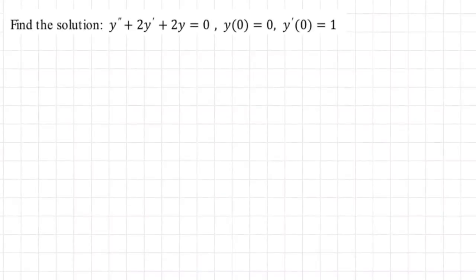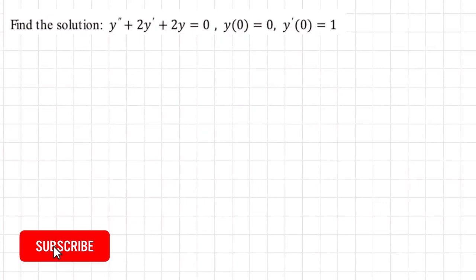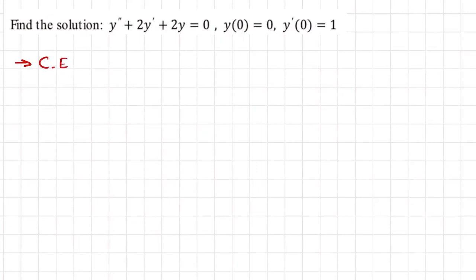Okay, so this is our next problem. We are still solving the linear homogeneous second order ODEs. And in this one, we have y double prime plus 2y prime plus 2y equals 0. And once again, we're given two initial conditions. So once again, first step, characteristic equation.